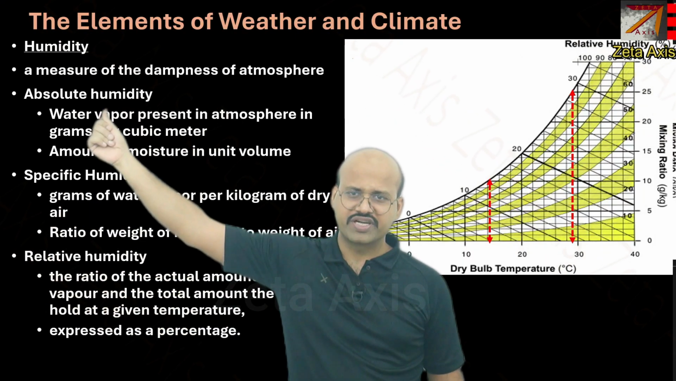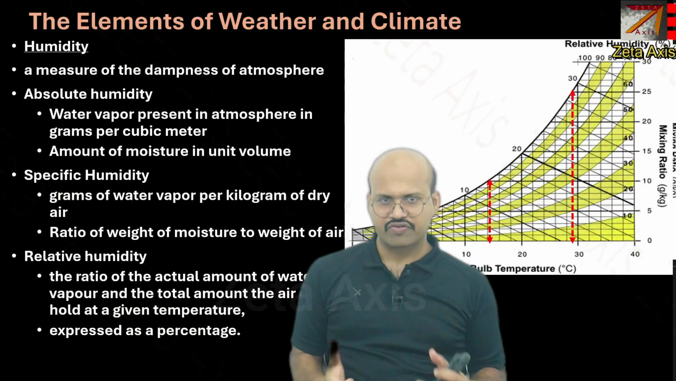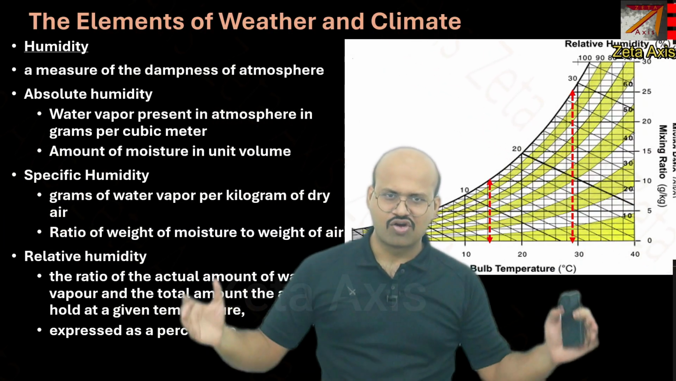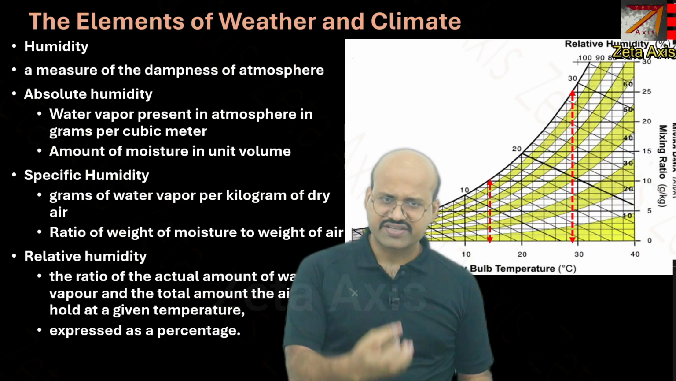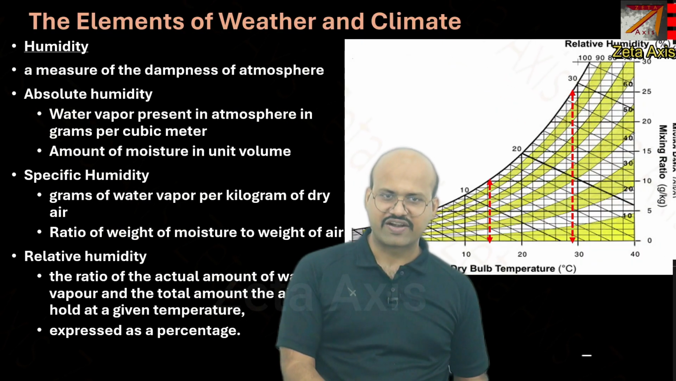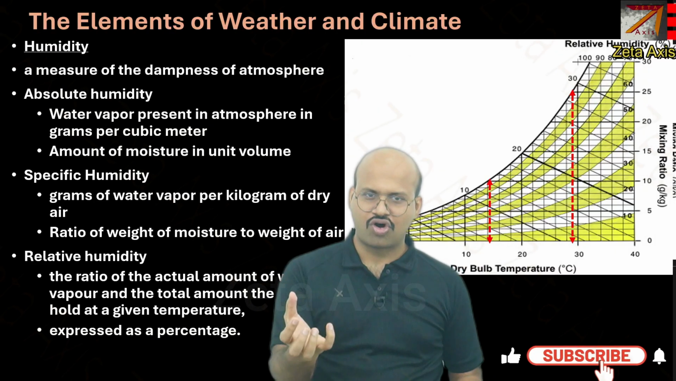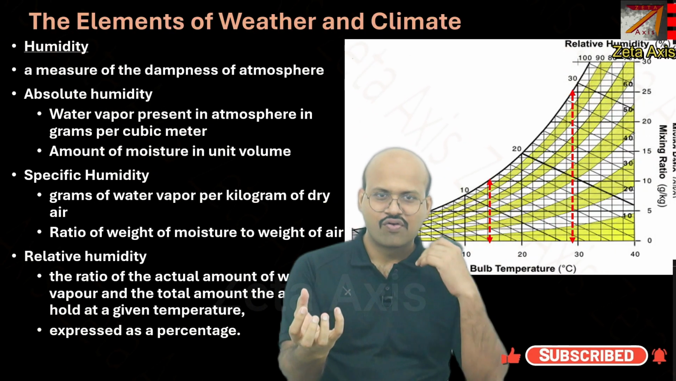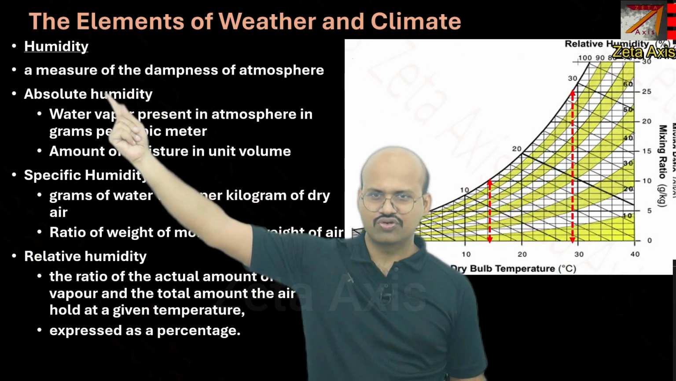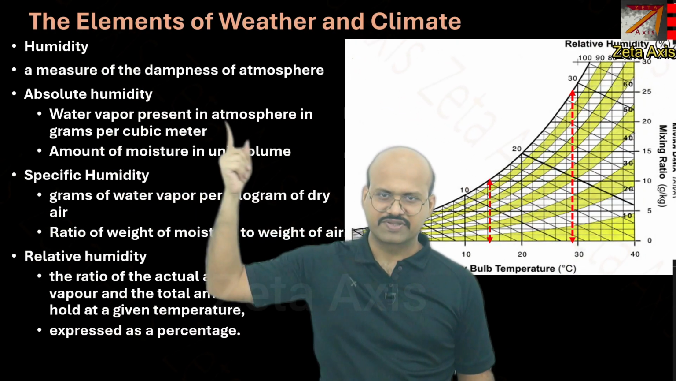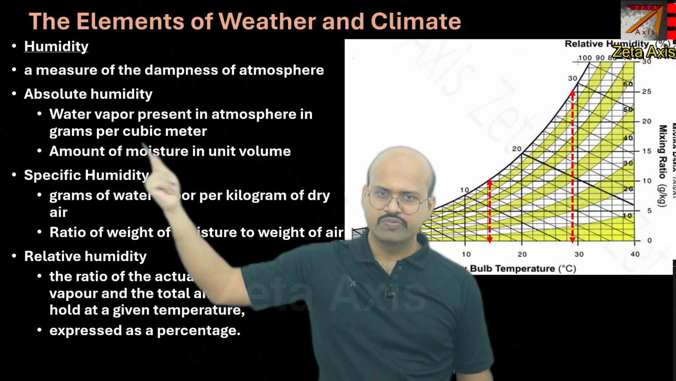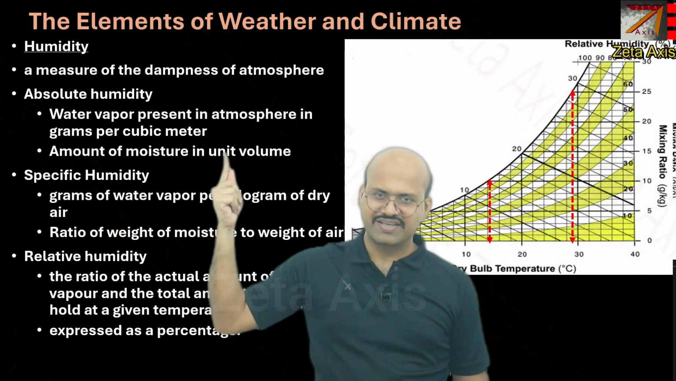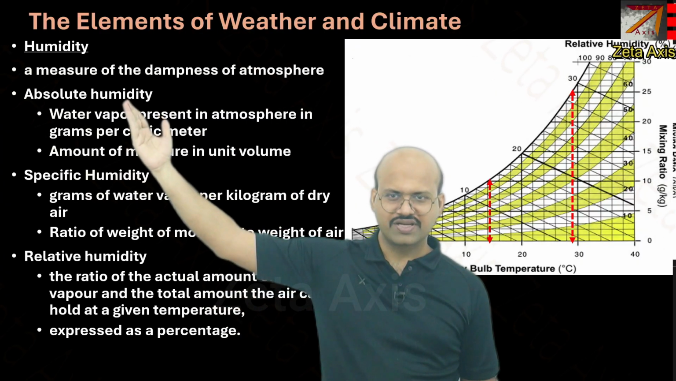Now absolute humidity is based on the amount of water vapor in a given volume of air. So if I take a sample of air and extract the amount of moisture in that volume, and I take the ratio of the mass of the moisture to the volume of the air, that is called absolute humidity. Here water vapor in the atmosphere is measured in grams per cubic meter, where cubic meter indicates the volume. The amount of moisture in unit volume is absolute humidity.